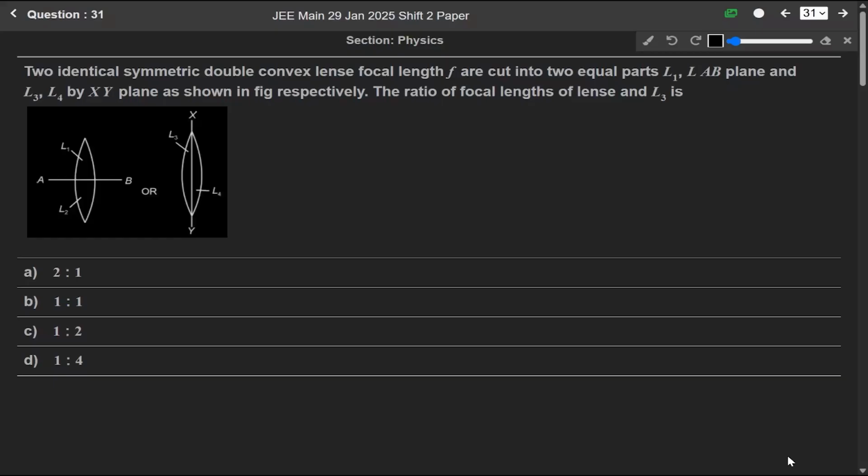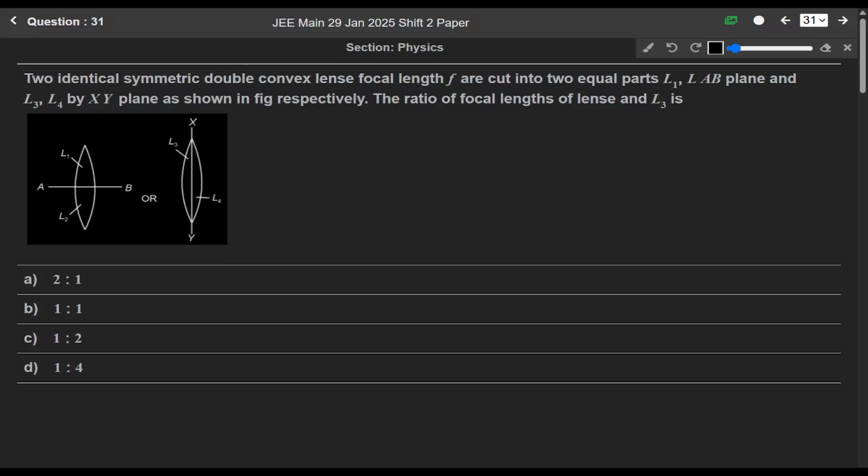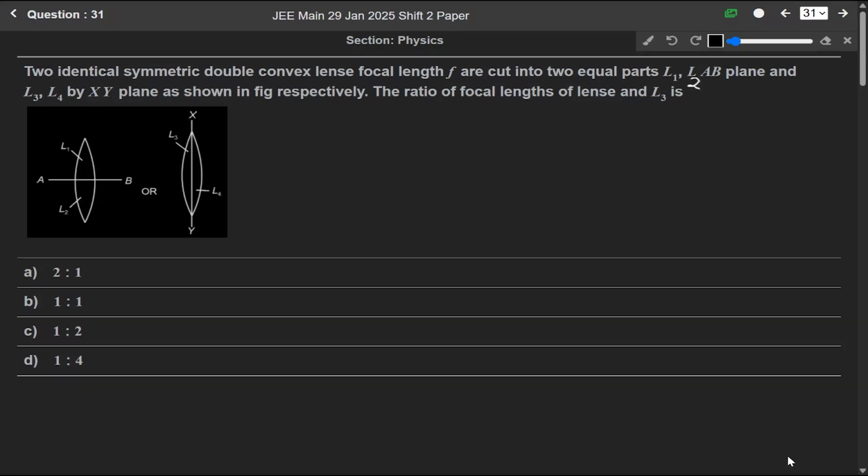Now next question is 31. Two identical symmetric double convex lenses of focal length f are cut into two equal parts L1 and L2 by the AB plane, and L3 and L4 by the XY plane, as shown in the figure respectively. The ratio of focal lengths of lens L1 and L3 is...